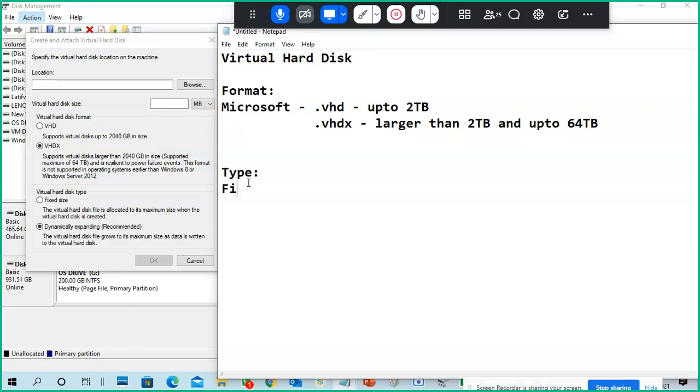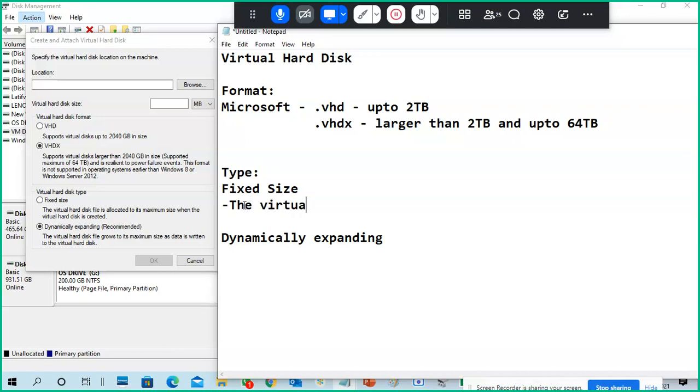Actually, there are several types. The first and most important ones are these two: fixed size and dynamically expanding. So what is a fixed size?